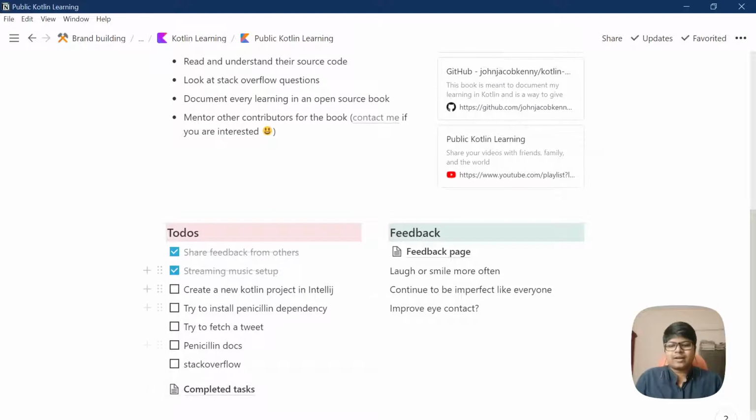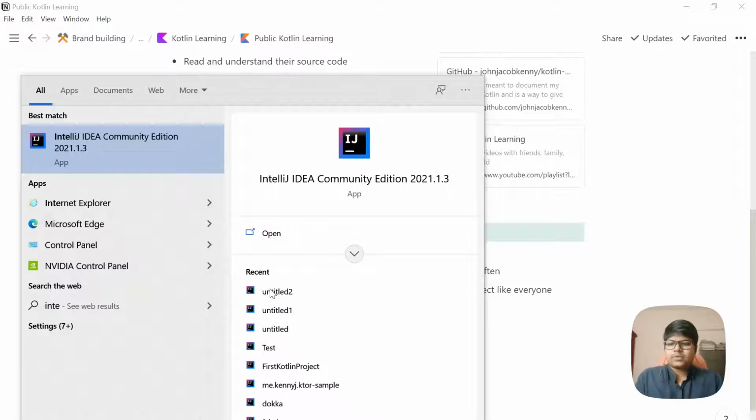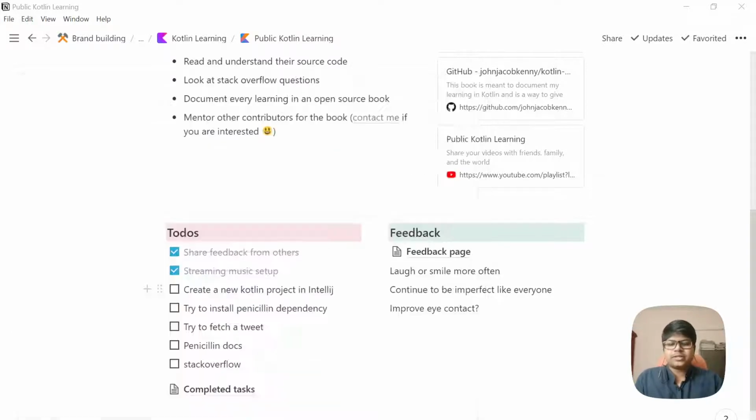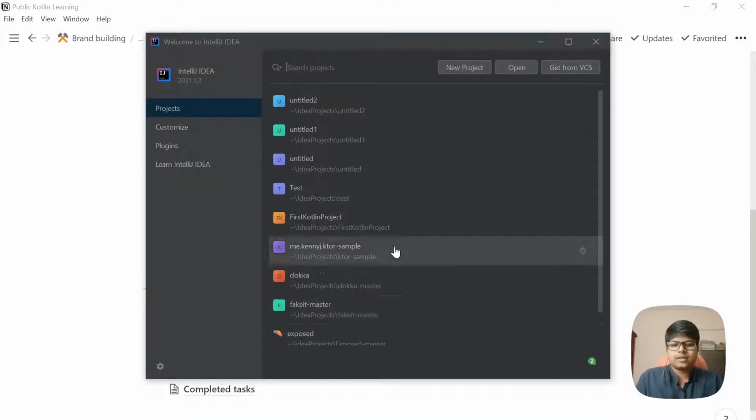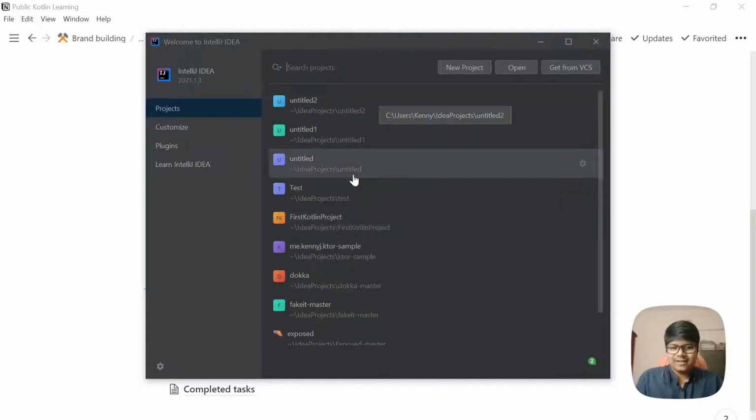Coming back, this is the second time that I'm recording it today, so I've already checked this off. I guess we should just start by creating a new Kotlin project for this, and let's see how that goes. I am using IntelliJ IDEA, the community edition, which is free and open source for anyone to use. And you can see all the different projects that I've tried to create already. I just left it there for now. So let's start by creating a new project.